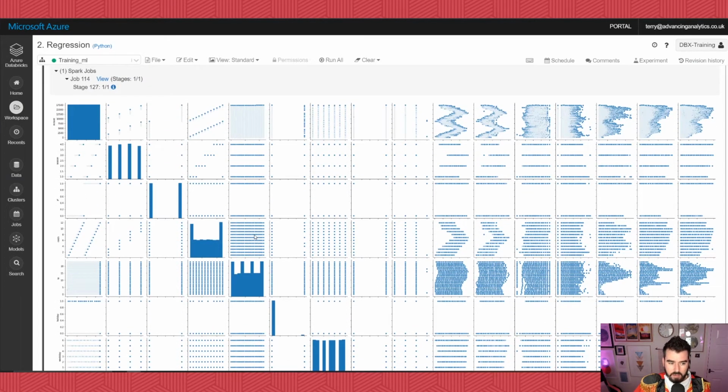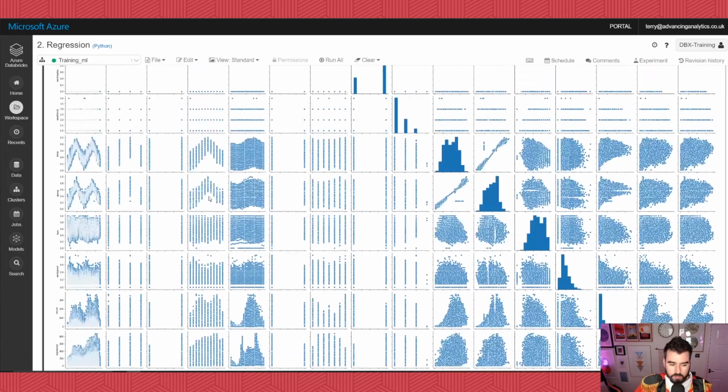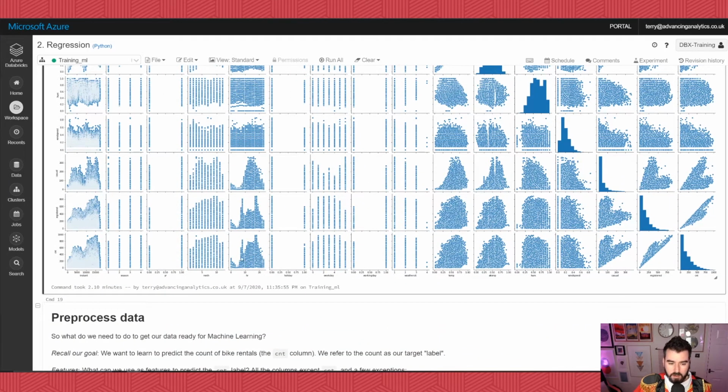So what we can start looking at is, right, let's have a look at something like hour. Or rather, if we compare down here, we've got our count and our hour. So how well distributed is our count and our hour? What we can see here is that as our hour is low, there are hardly any rentals, and as that increases, over lunchtime in the morning, it starts to build up. So we can see why hour is a really good predictor for us. If we look at that registered and that casual against our count, you can see that directly strong correlation there and there that we just don't want.